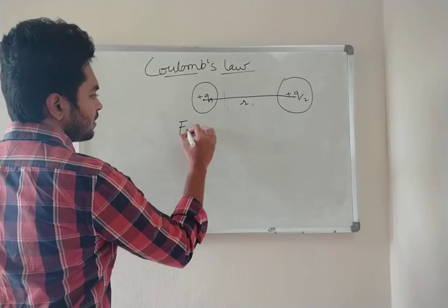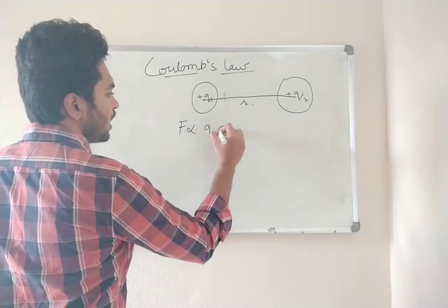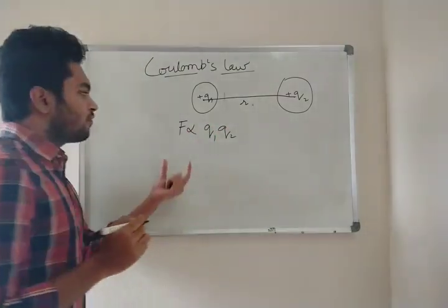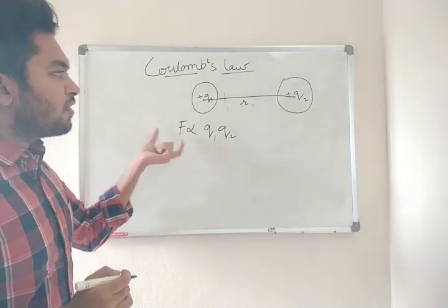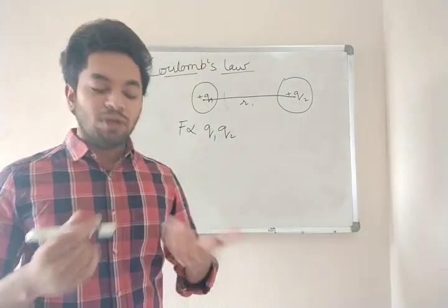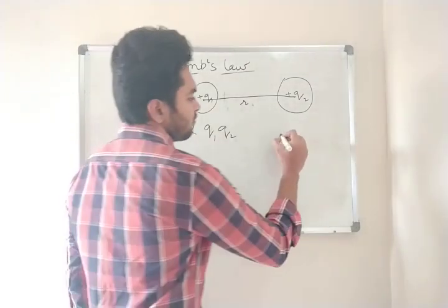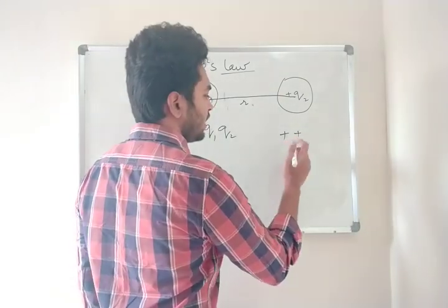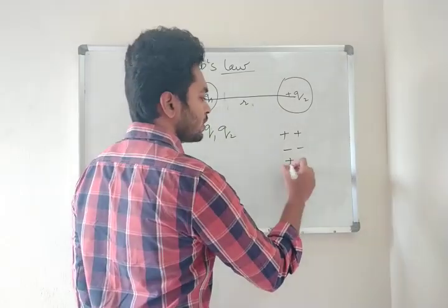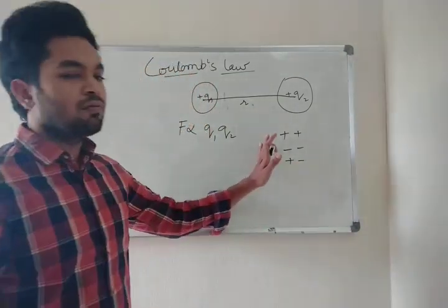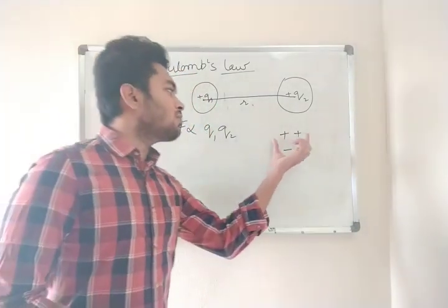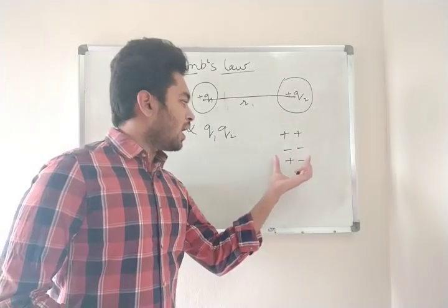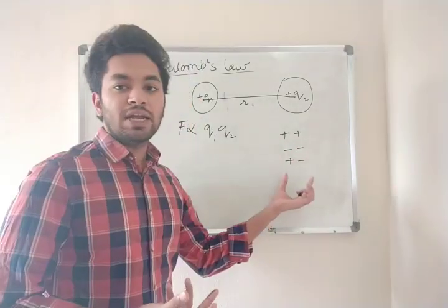F is directly proportional to Q1 and Q2. Now where did this force come from? In our previous class we know that like charges repel and unlike charges attract. We know that, but with how much force they repel or attract, we don't know.